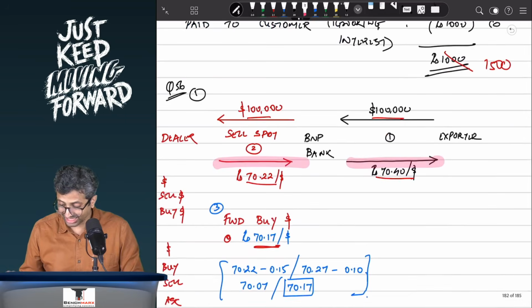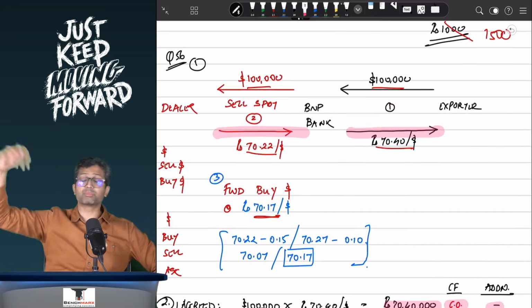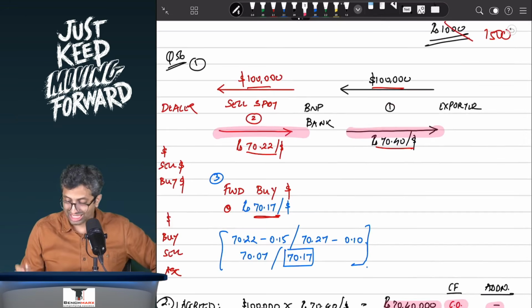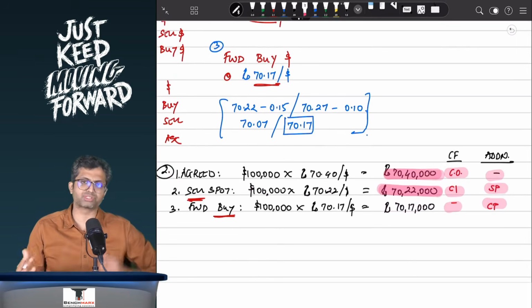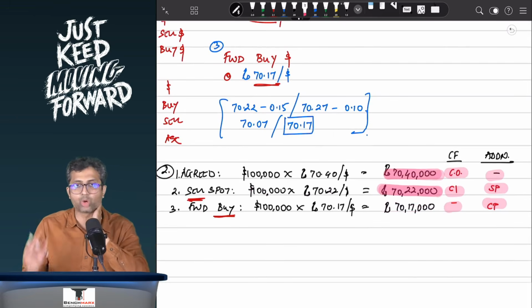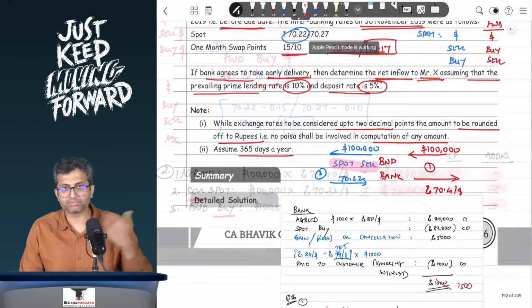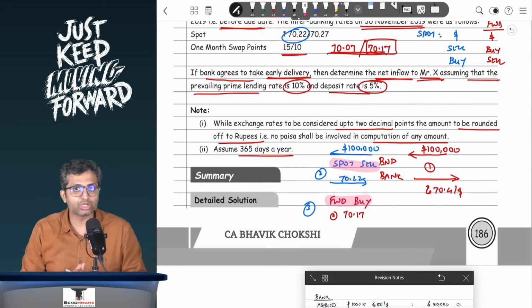However, there is a cash flow today. Remember, all of these movements of cash would have happened on 31st December. Now they are happening on 30th November. So there is a cash outflow of 70 lakh 40, and against that a cash inflow of 70 lakh 22,000, which means the banker had a net cash outflow of 18,000. Now this would have in any case happened maybe a month later, but it is happening now, and hence you will have to recover for interest.